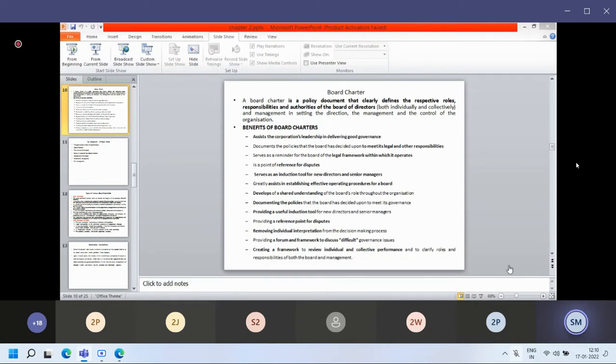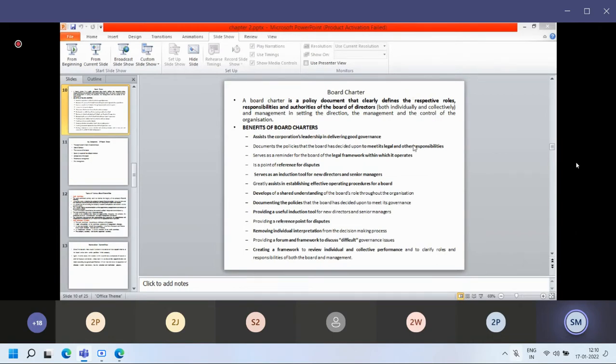Then performance management. For example, we can do the performance appraisal for the employees. Same thing can be applicable to the board of directors also. So performance evaluation of a board of director. Every member of the board, we should go for the performance evaluation. How can performance be evaluated for every director or board of directors? That can be written into the charter.